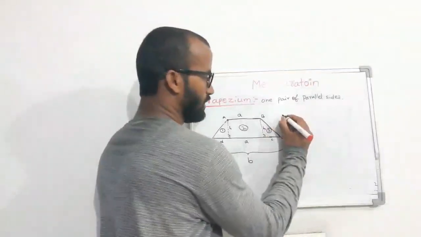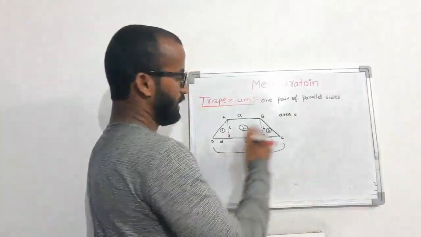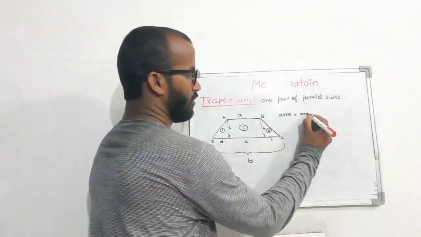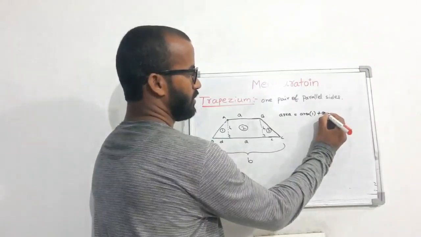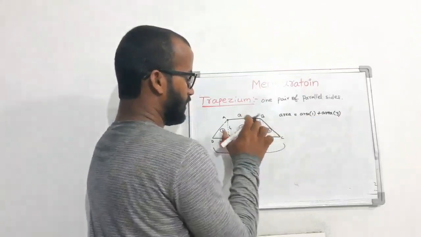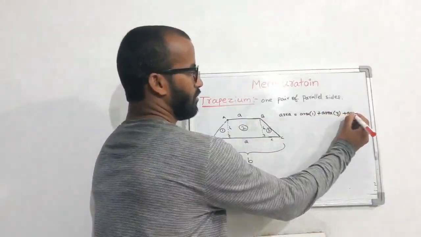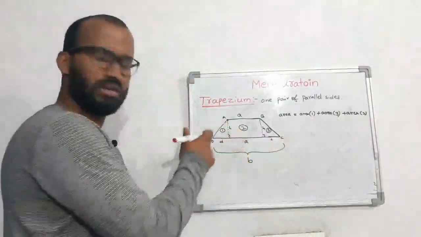So area is equal to area of figure 1 plus area of the second figure plus area of the third figure. What is the first figure?